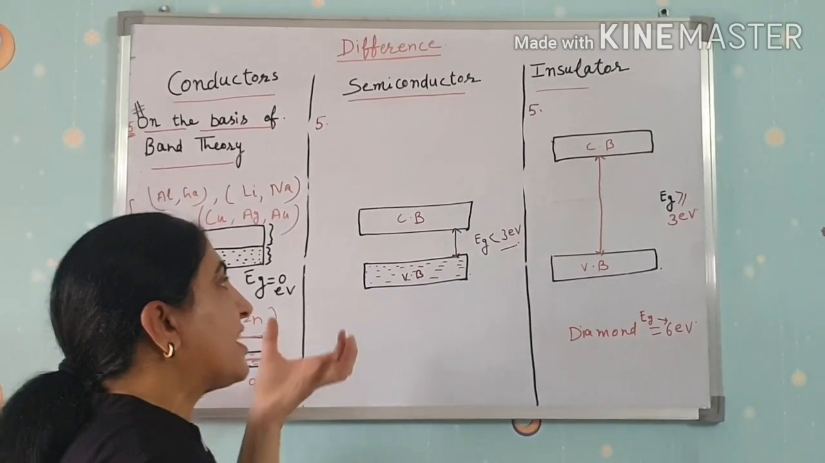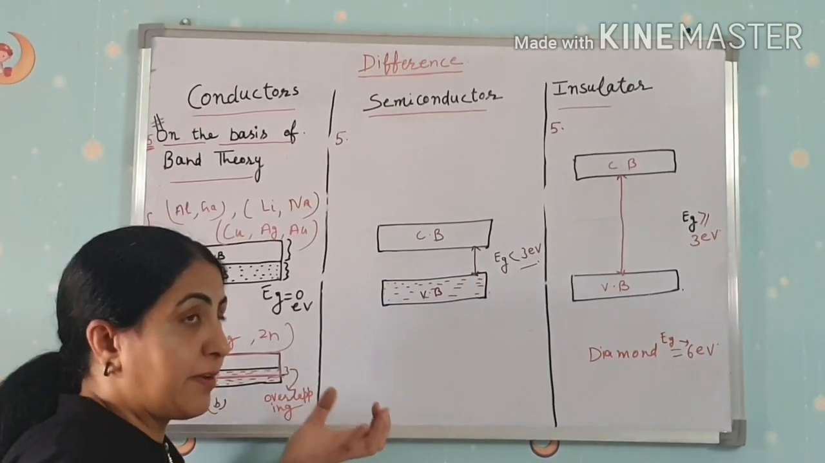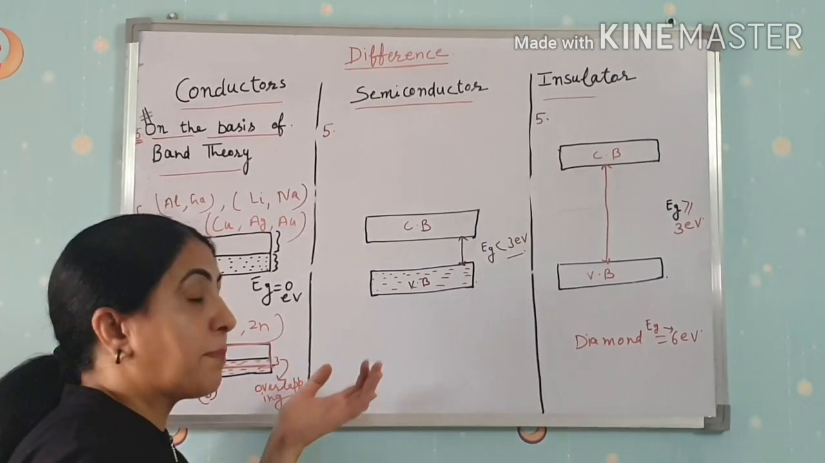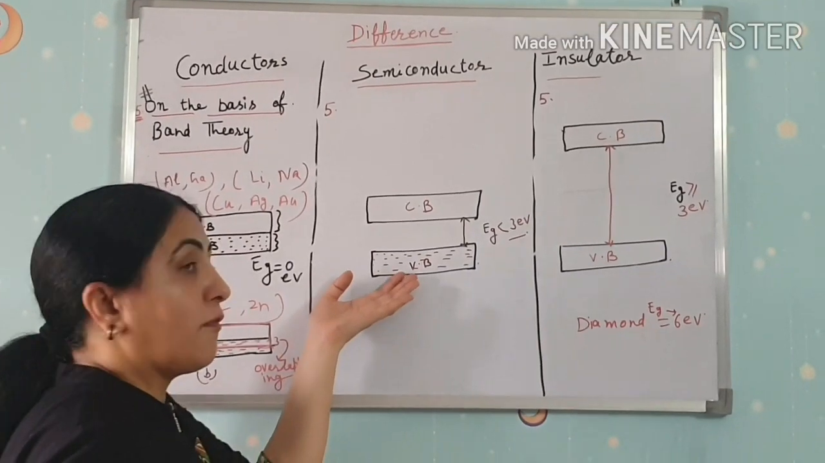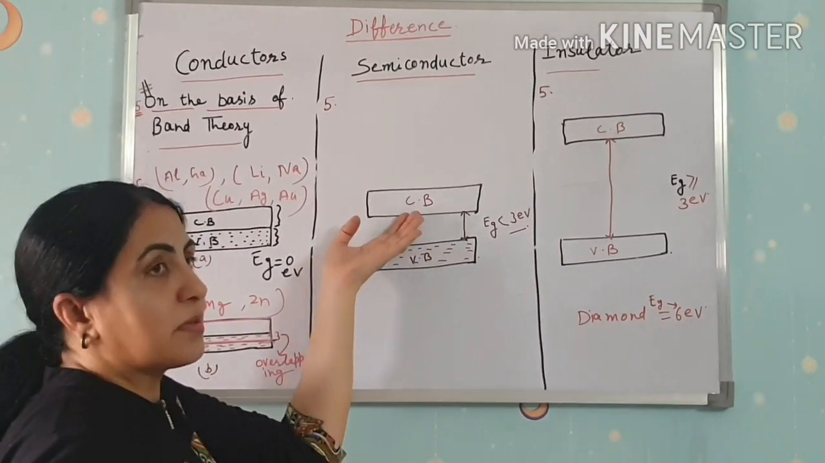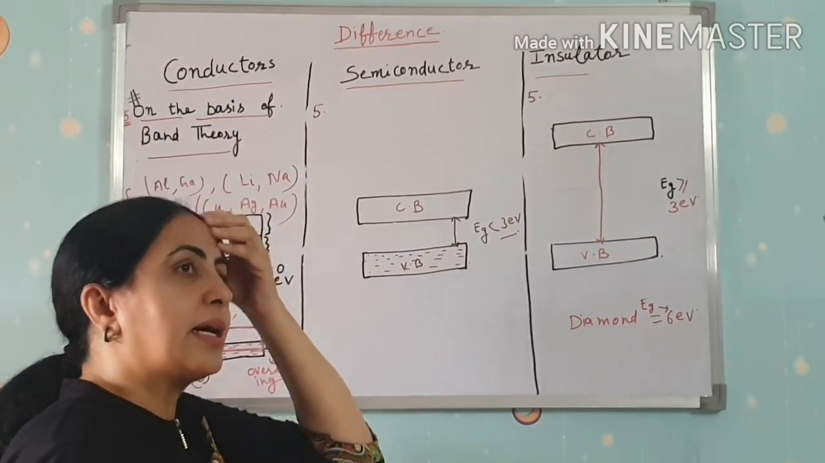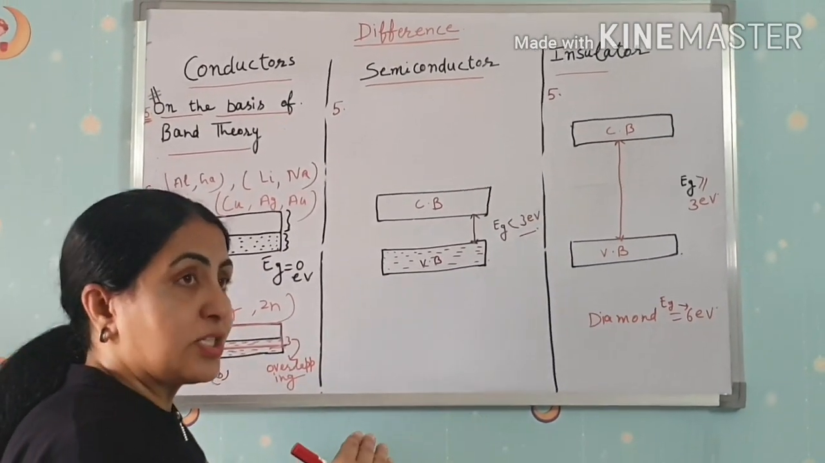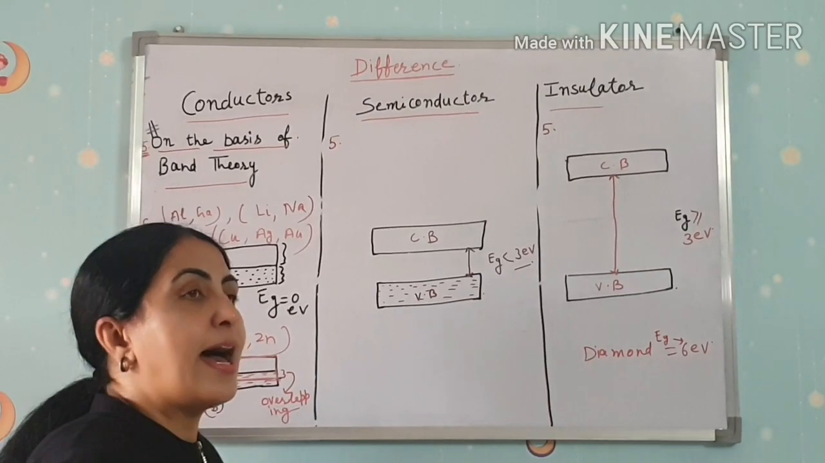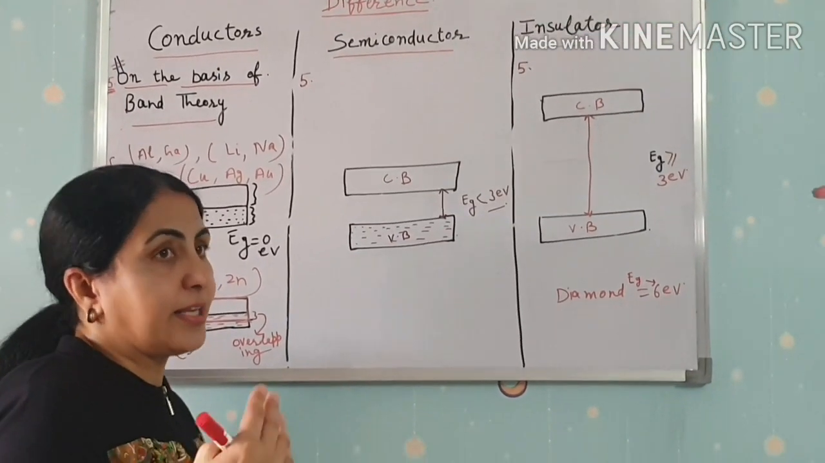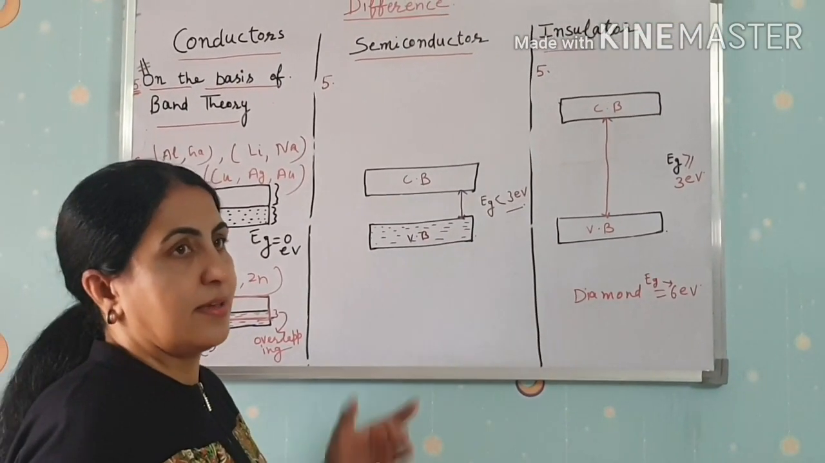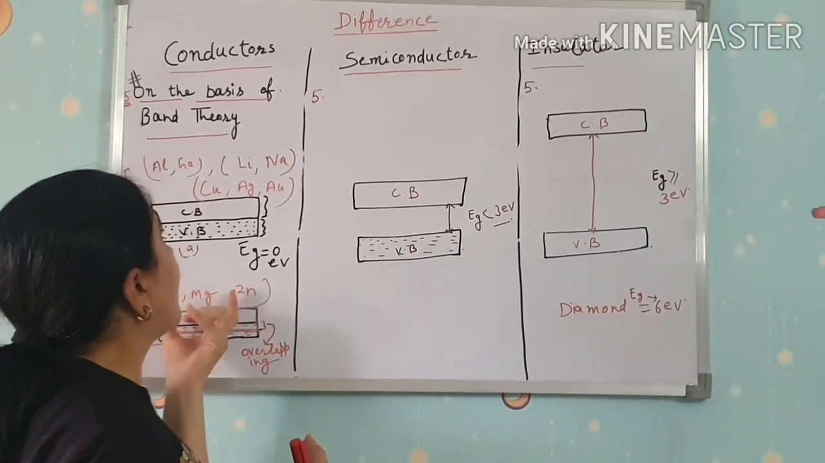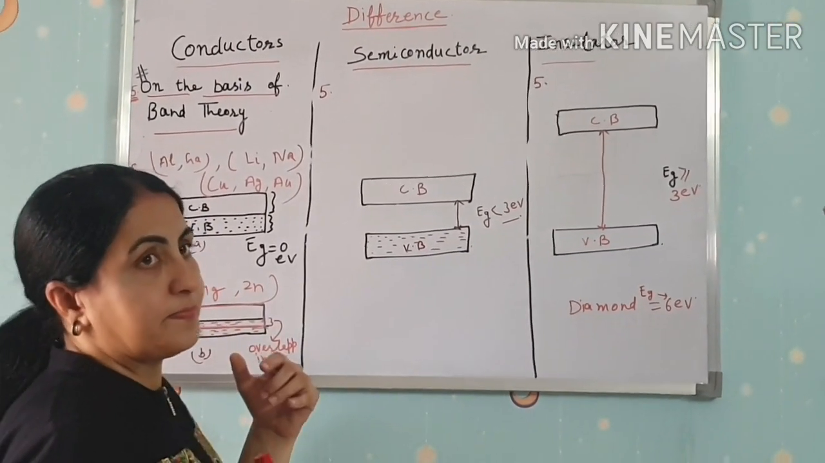And when temperature increases, what will happen? The electron from the valence band goes to the conduction band. There is a flow of current when we apply an electric field. Clear? So with the rise in temperature, resistance decreases and current increases, or conduction increases. Clear? Reversal in the case of conductors.